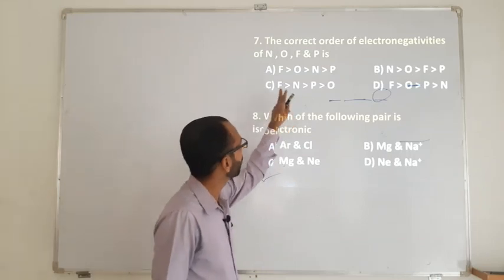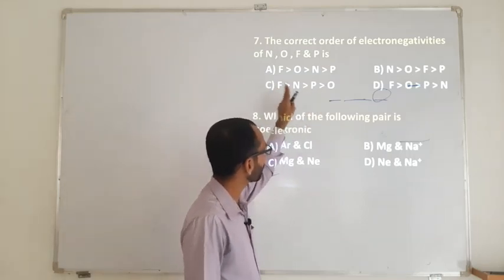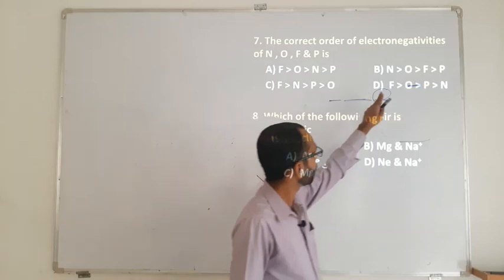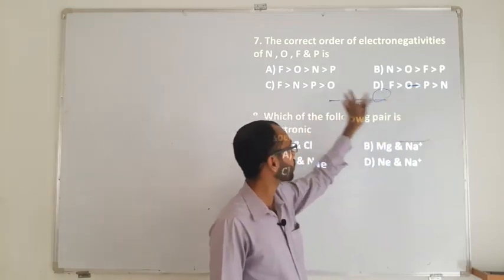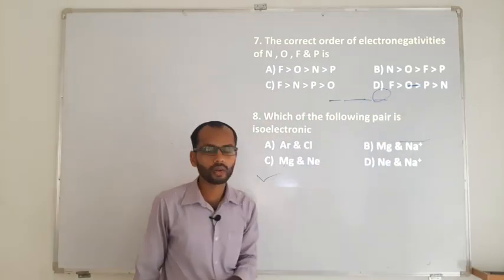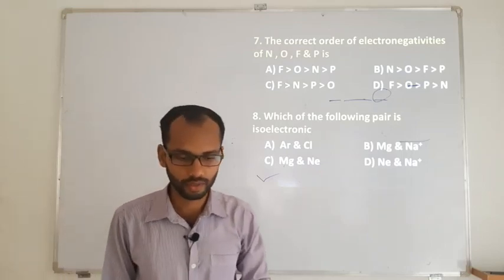So here, oxygen, fluorine, phosphorus, fluorine, nitrogen. So nitrogen cannot be, oxygen cannot be. So option A will automatically become the right answer there.